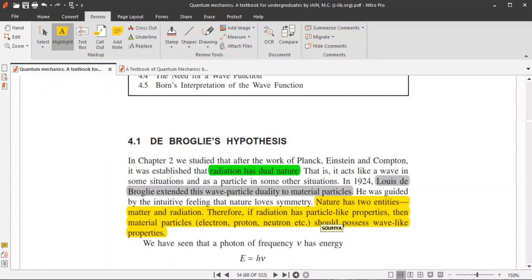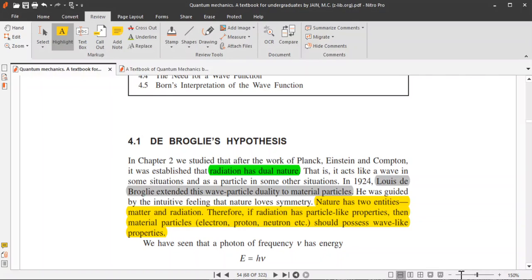So, what is de Broglie's hypothesis? In our higher secondary classes, we already know about the photoelectric effect, Compton effect, and Planck's theory of radiation. From those ideas, we can say that radiation has dual nature. It means that sometimes it will act as a wave and sometimes it behaves as a particle.